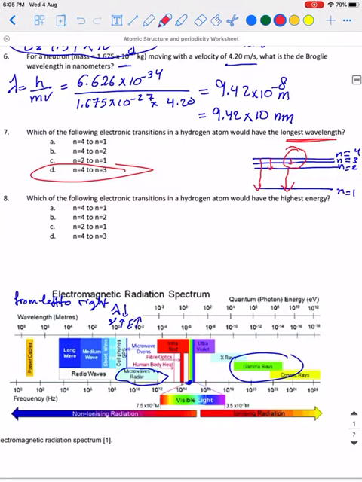Number 8, which of the following electronic transitions would have the highest energy? So this is exactly the opposite. The one with the highest energy transition goes, as you see from the chart, from n equal 4 to n equal 1. So part A is the first answer.